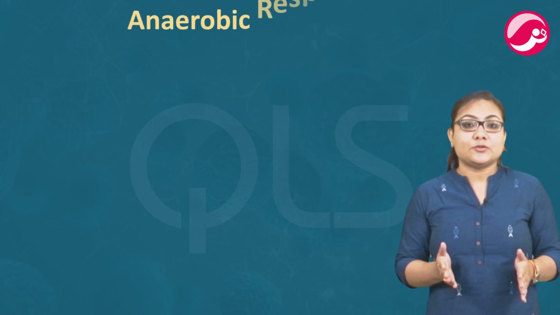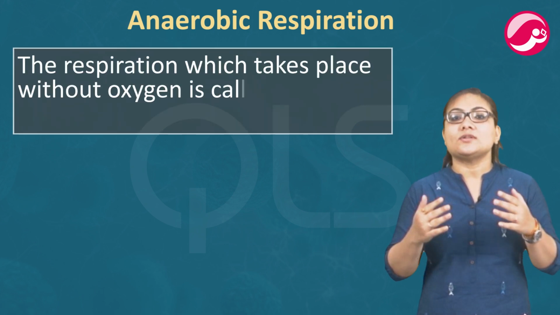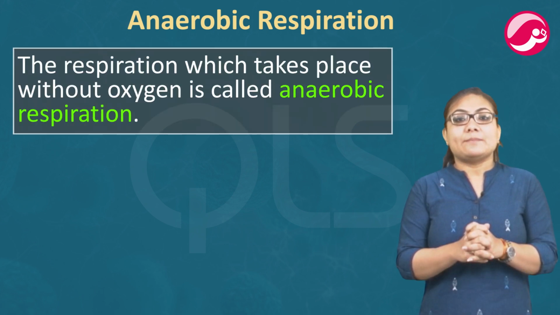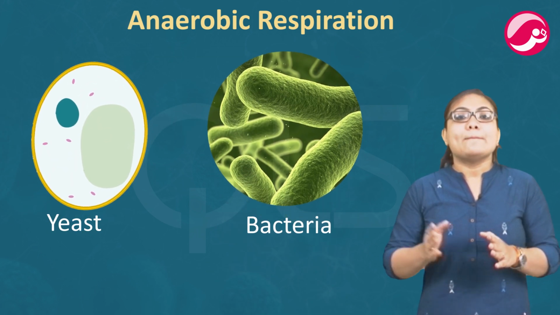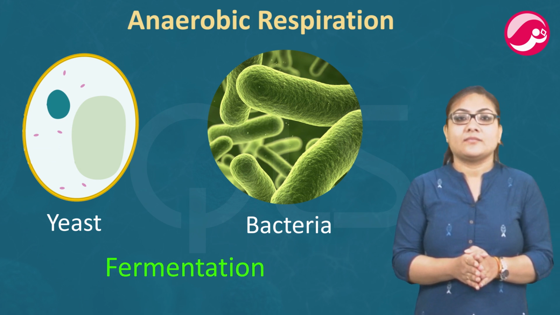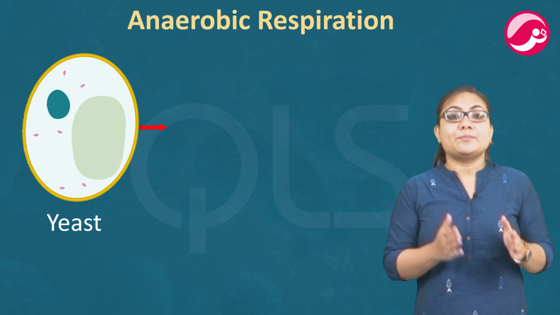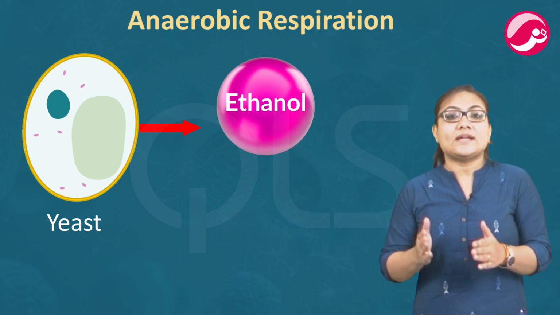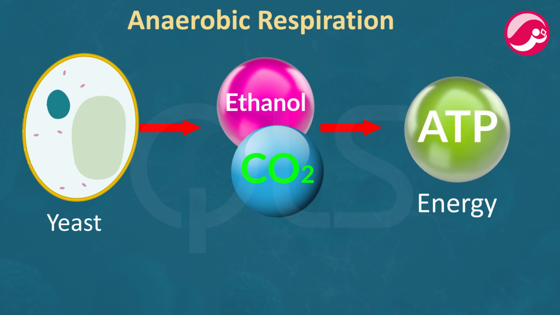Now, what is anaerobic respiration? The respiration which takes place without oxygen is called anaerobic respiration. The microscopic organisms like yeast and some bacteria obtain energy by anaerobic respiration, which is also called fermentation. In anaerobic respiration, the microorganisms like yeast break down the glucose into ethanol and carbon dioxide and release energy. Anaerobic respiration produces much less energy which gets stored in the form of ATP molecules.